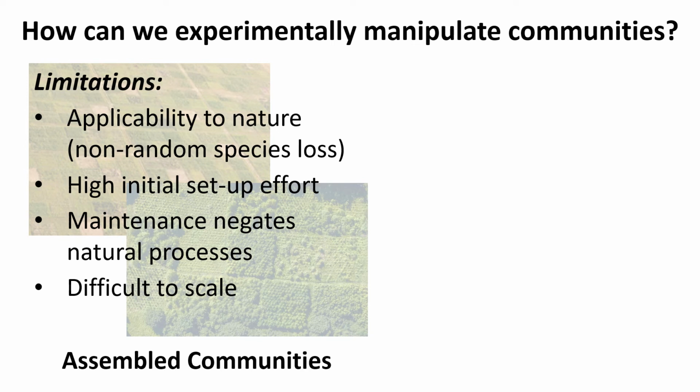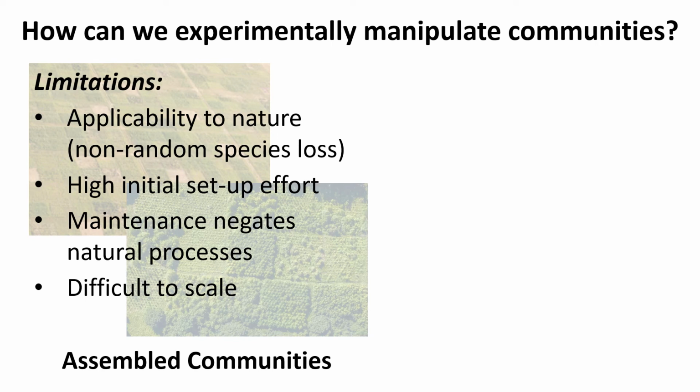These experiments have a really high initial setup effort, so it takes a lot of effort, especially in the forested systems, to plant all of these species. And then they also take a lot of effort to maintain. And that maintenance of these biodiversity treatments really negates natural processes of dispersal of new species into these plots, or changes in species composition that are of species that are not supposed to be present in those experimental treatments. And then finally, of course, these assembled communities are also really difficult to scale. So it's hard to say what would be happening at a larger spatial scale than the plots that we're able